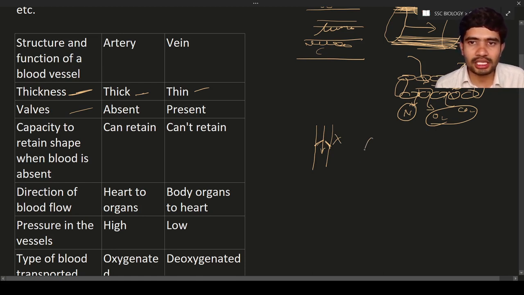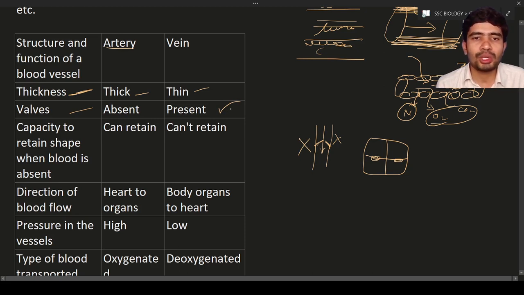In case of the heart, what will happen? Let us consider this is a heart, 4 chambers. Here will be one valve, here will be one valve. So tricuspid and bicuspid valves are there. So these are the importance of the valves. Now come back to the arteries and veins only. Do you find such kind of valves in the arteries? No, no valves in the arteries, but in the veins the valves are present. Why? Because to prevent the backflow of blood in the veins.